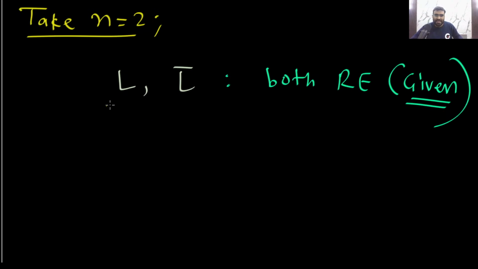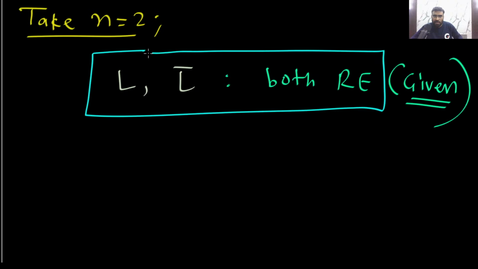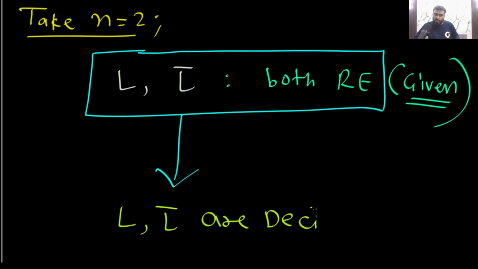Now you tell me, if both are RE, what will happen? If both L and L complement are RE, what will happen now? I already told you, the complement theorem of RE languages. Just apply the complement theorem. If both are recursive enumerable languages, then will they be decidable or not? Yes or no?